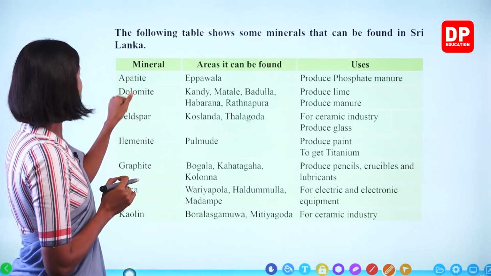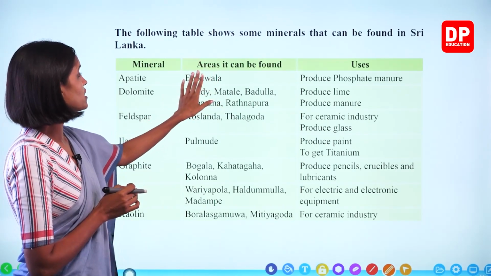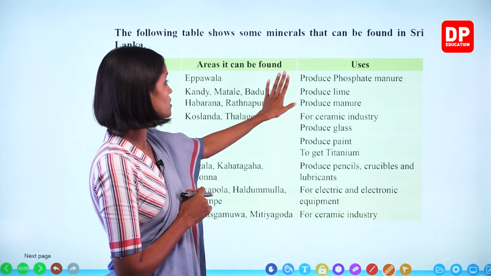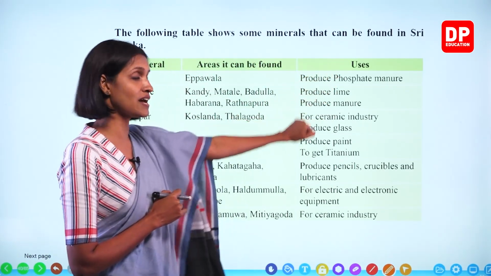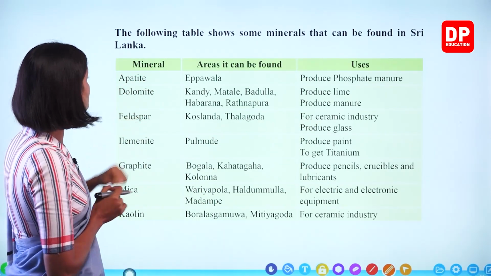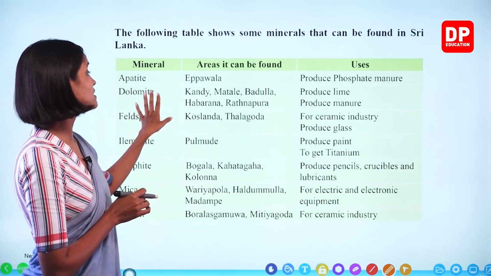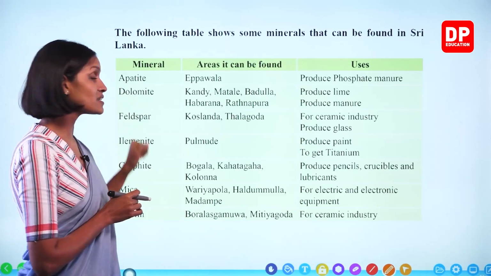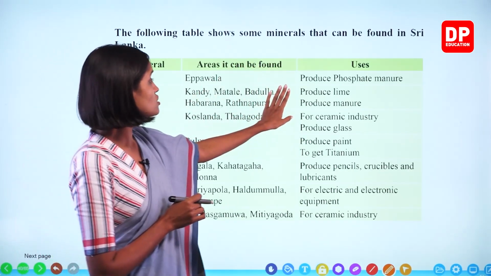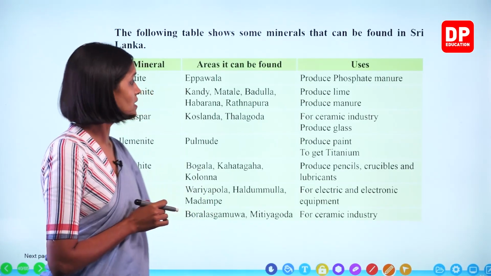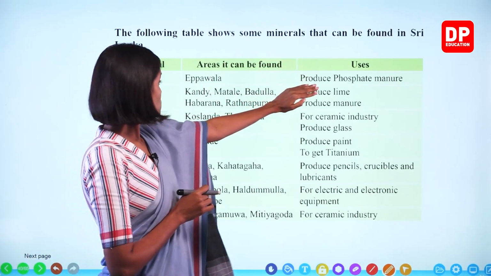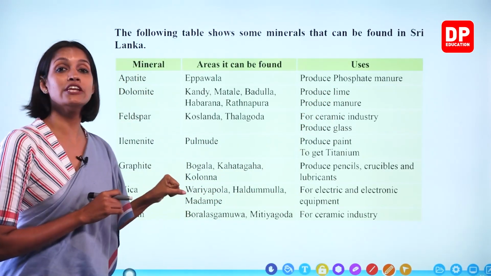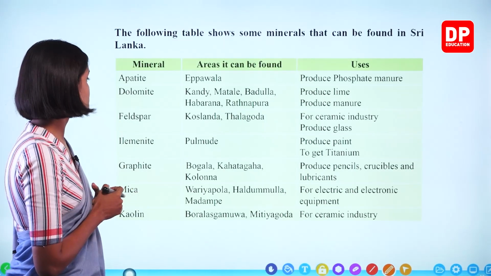Okay? So apatite can be found in Eppawala. Right? Apatite can be found in Eppawala. Its use is to produce phosphate manure. Manure means fertilizers. Right? And dolomite can be found in Kandy, Matale, Badulla, Habarana, Ratnapura areas. Dolomite is rich in calcium. Therefore, it is used to produce lime. Okay? And also it is used to produce manure, fertilizer. Okay? Calcium-containing fertilizers.